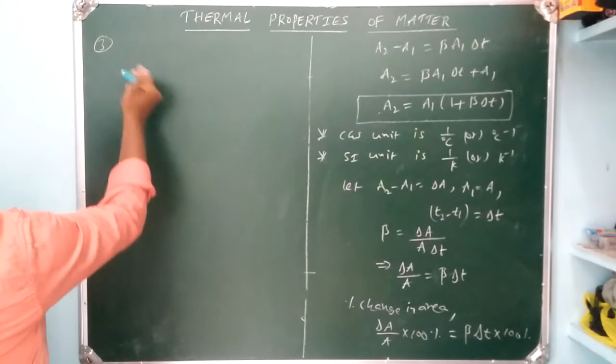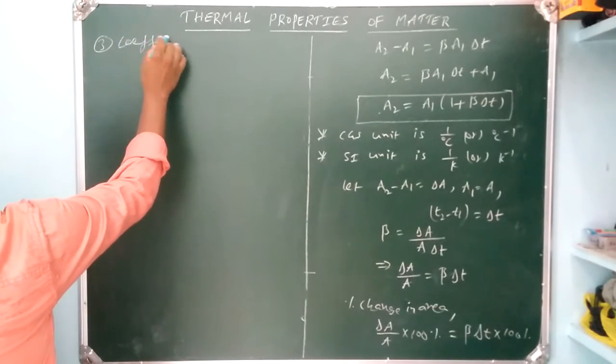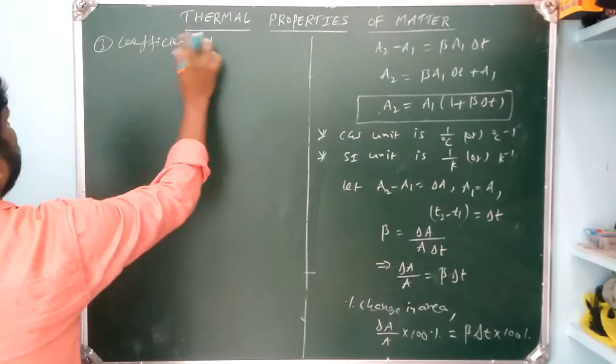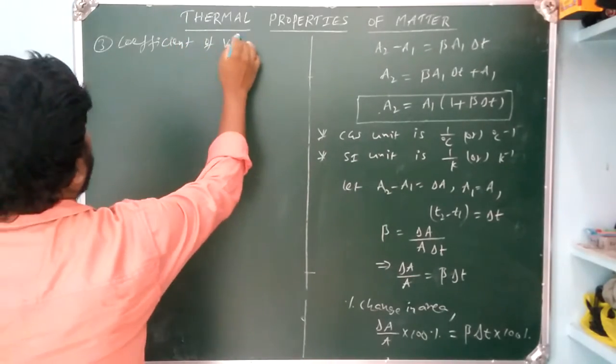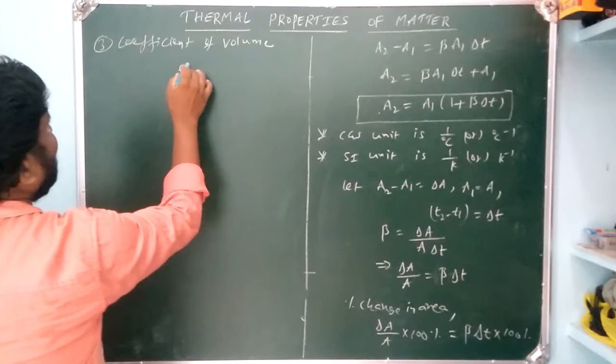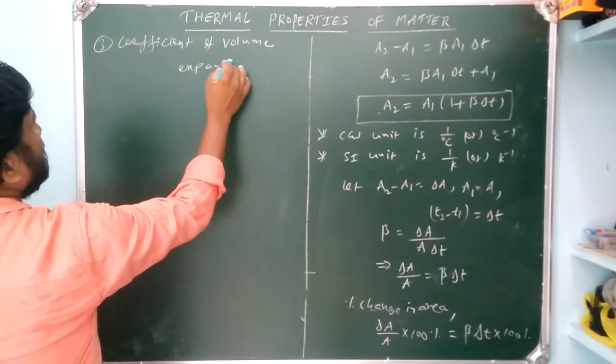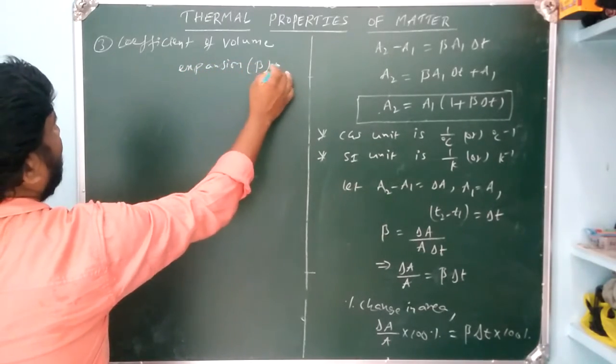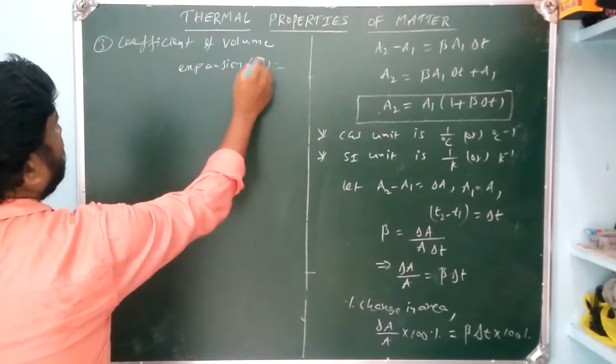Third one is the coefficient of volume expansion. It is denoted by the letter gamma.